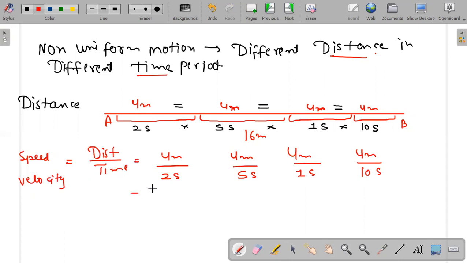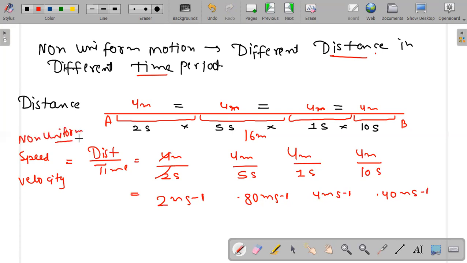Now when I divide, I get 2 meter per second here, 0.80 meter per second here, 4 meter per second here, and 0.4 meter per second here. Now they are different speeds and different velocities, or you can say non-uniform speed. They are different, or non-uniform.